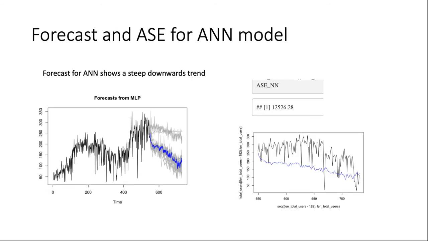The forecast on the left initially looked like it was replicating the shape of the realization really well, but after looking at the forecast to the right, it was clear the prediction was too low. In the plot on the left, it looks like there are two distinct sets of predictions. One goes low and the other is much higher. I wonder if there's a way we could tune the hyperparameters in order to get the higher set of predictions more consistently and consequently raise those predicted values. Even though the forecast looked like it was capturing the shape of the realization, the ASE was 12,526. This was the highest of all the models.